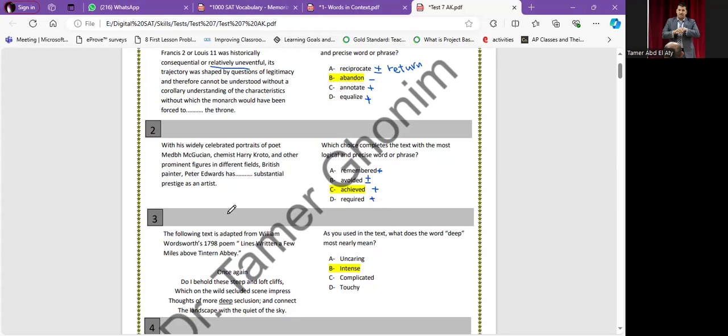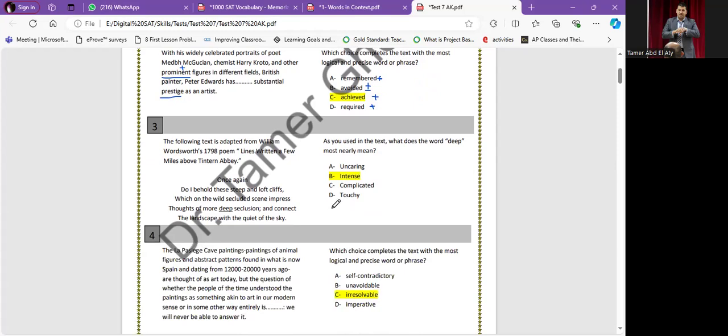With his widely celebrated portraits of poet Midba Magutchan, chemist Harry Kroto, and other prominent figures in different fields, British painter Peter Edward has substantial prestige as an artist. Prestige, it's an easy word. They achieved prestige. And here he said prominent, so we need positive. So achieve prestige.